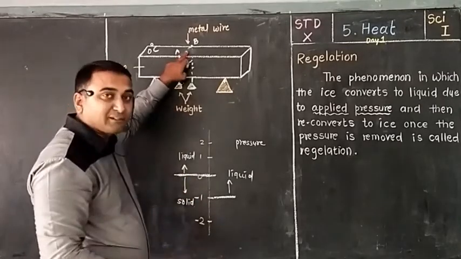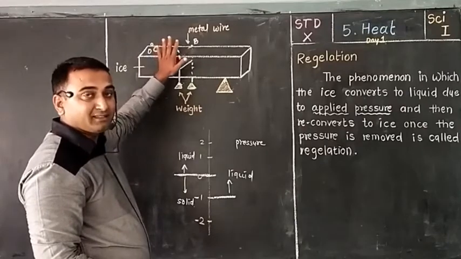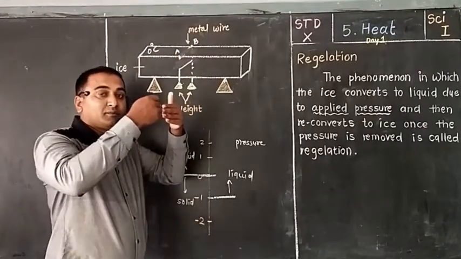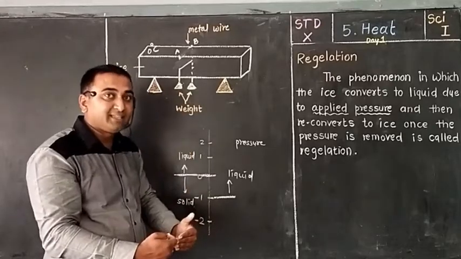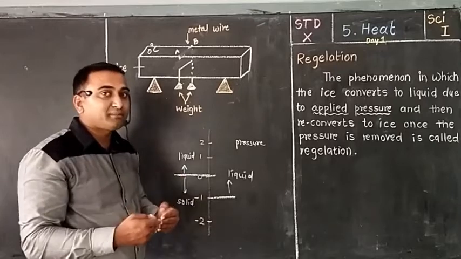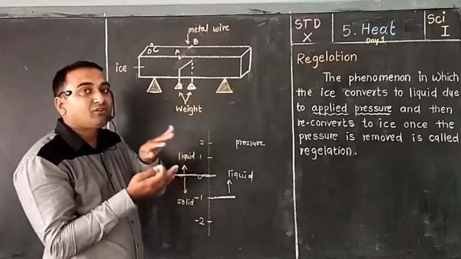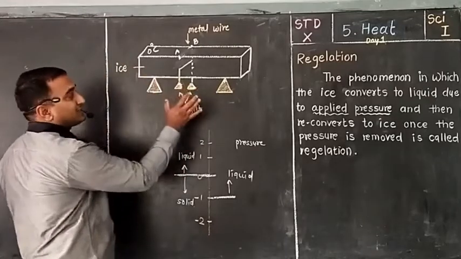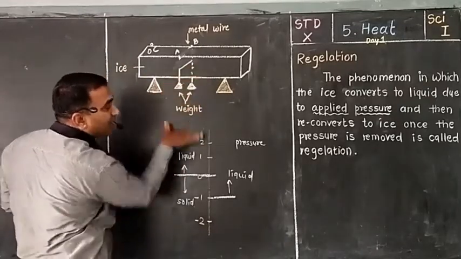So because of pressure only, at that temperature, it converted into liquid. The wire has penetrated, and after the pressure is removed, that water converted into ice again, and at last the whole wire will come out.